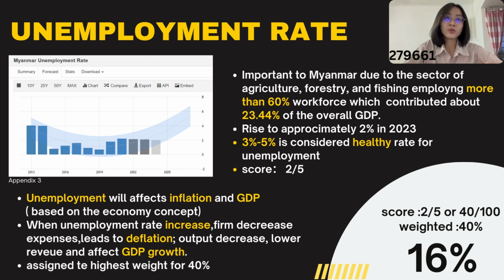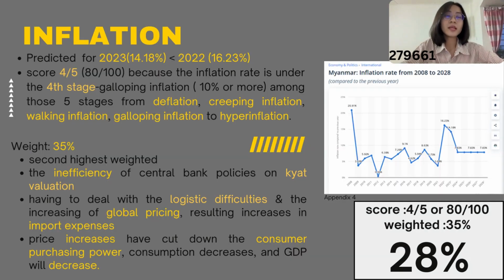When the unemployment rate increases, firms will decrease their expenses, then this leads to deflation, then the output will decrease, lower revenues, and affect the GDP growth. So, the weighted score for unemployment rate is 16%. Now we have covered the unemployment rate, let's move on to the inflation rate.